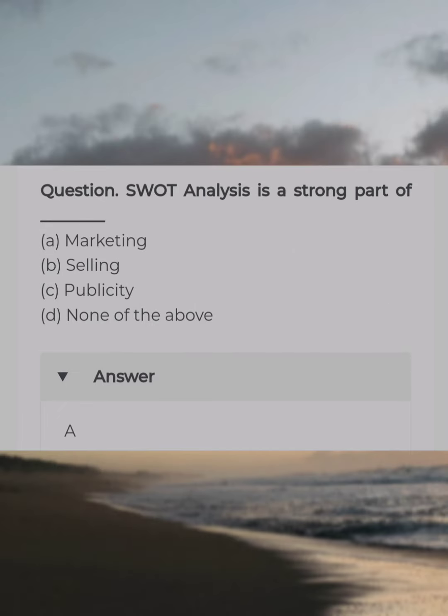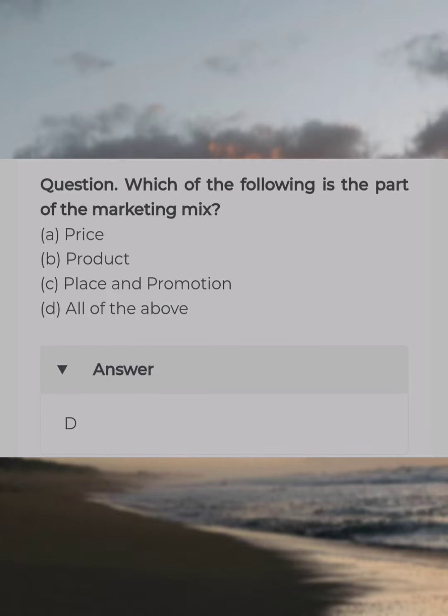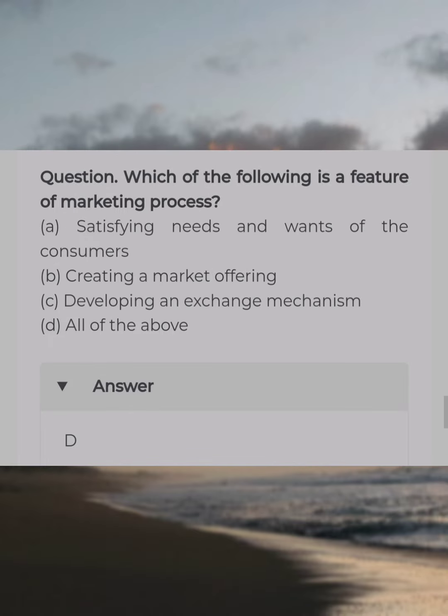SWOT analysis is a strong part of dash. Answer A. Marketing. Dash activities start after the product has been developed. Answer A. Selling. Which of the following is the part of marketing mix? Answer D. All of the above. Which of the following is the feature of marketing process? Answer D. All of the above.